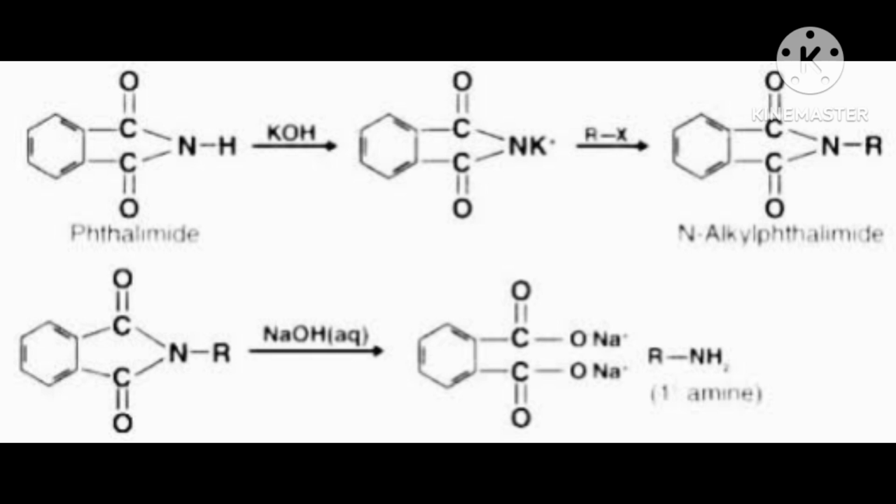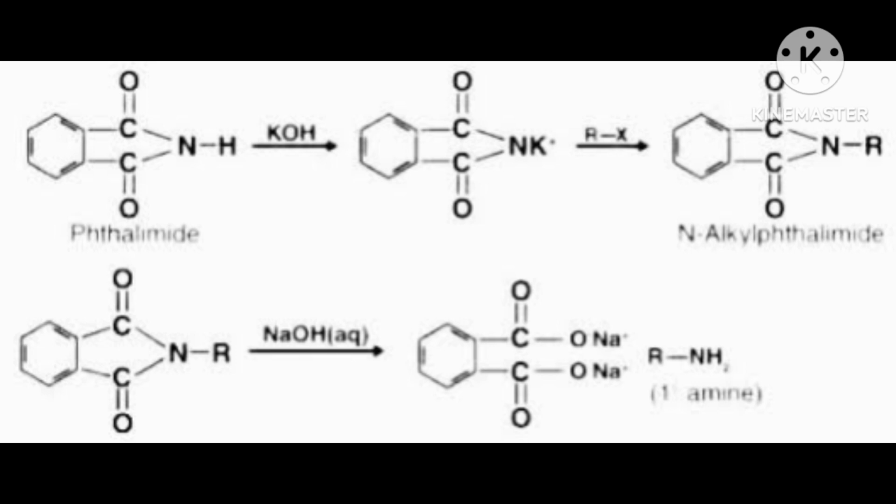Then this will react with KOH, you understand. In phthalimide, N has H. There were 3 hydrogens, 2 hydrogens are replaced, and now 1 hydrogen is there with N. Now see the role of this hydrogen. In the presence of KOH, what will happen? KOH means K plus, OH minus, and here in NH, H is plus.